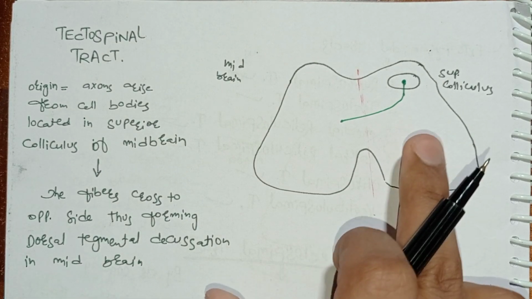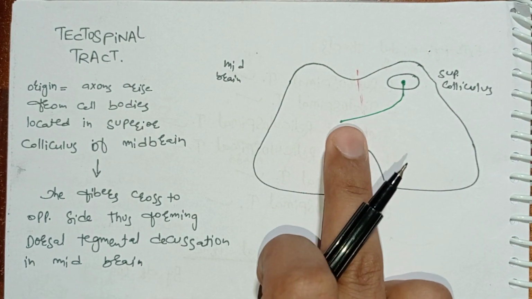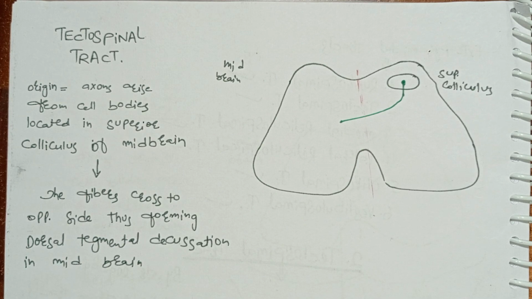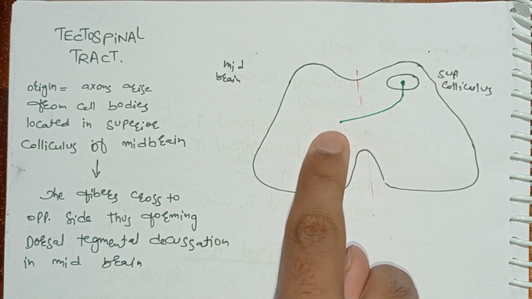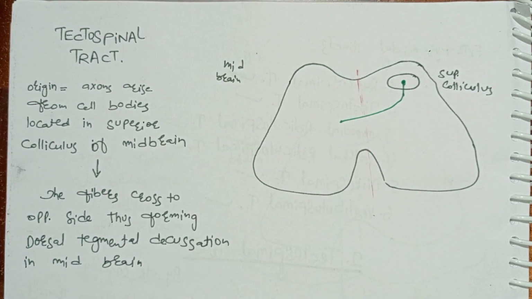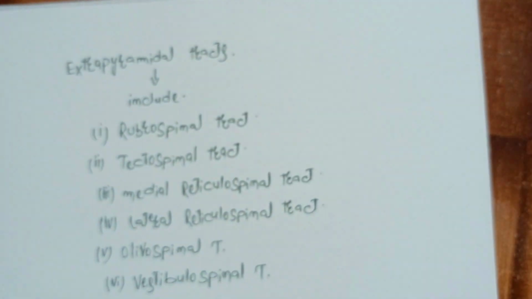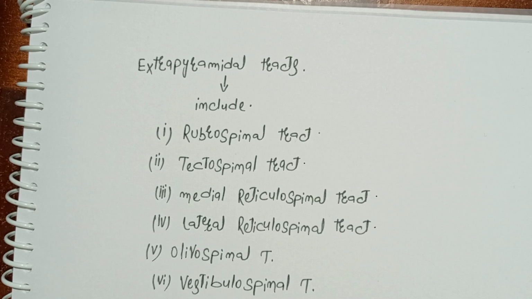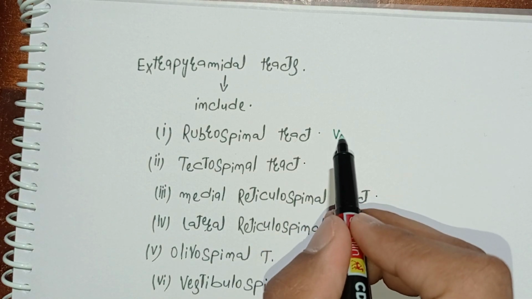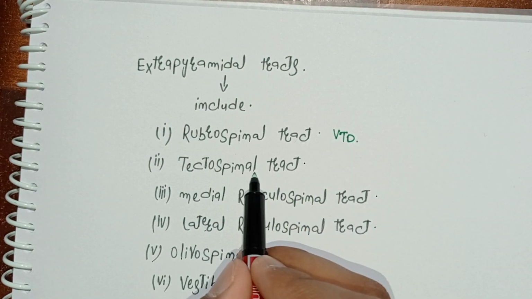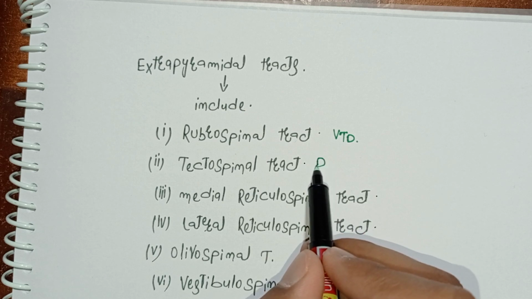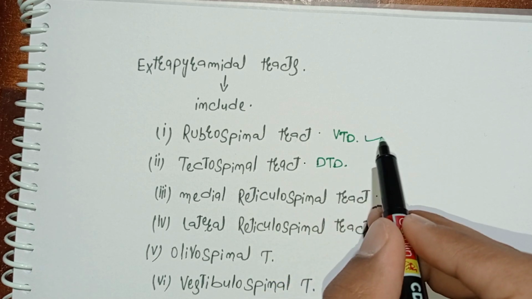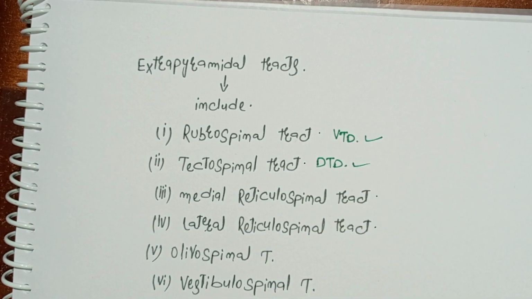So in the midbrain, these fibers cross to the opposite side, and this crossing is called a dorsal tegmental decussation. Clearly, in the previous lecture, we talked about in the rubrospinal tract there is ventral tegmental decussation, while in tectospinal tract there is dorsal tegmental decussation in midbrain. So this is an important point moving forward.